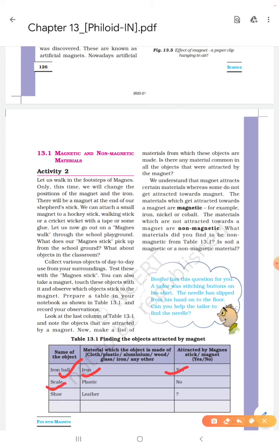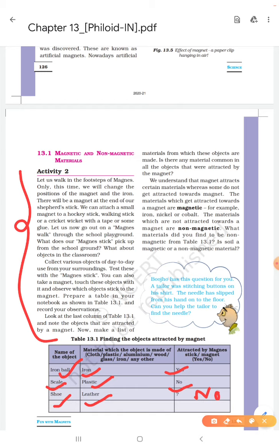Now the second thing, this scale, which is made up of plastic. You know this scale cannot be attracted toward a magnet, so we have written here no. In another case, we can take the example of a shoe that is made up of leather, and it is also not attracted by a magnet, so we will write here no. This activity is just related to it.